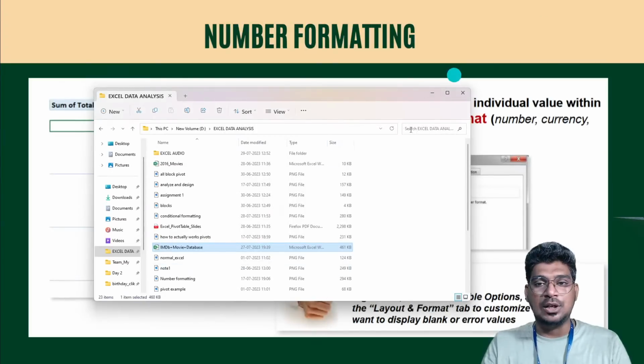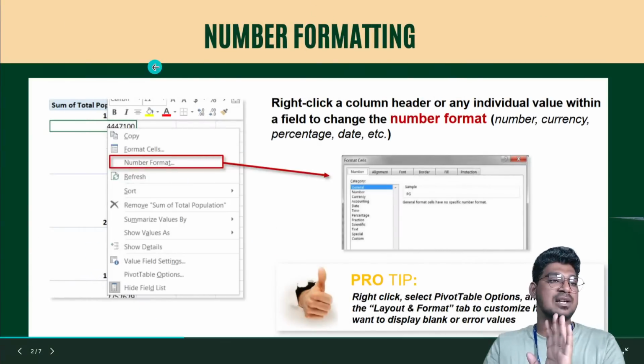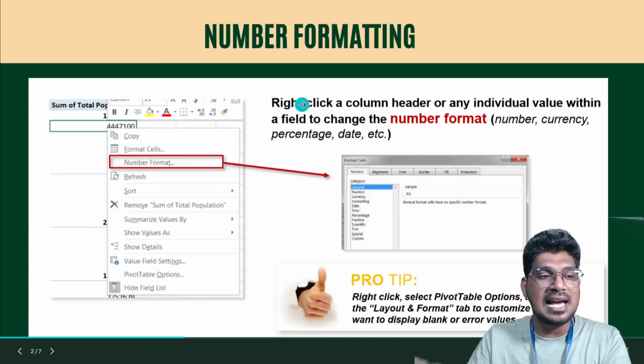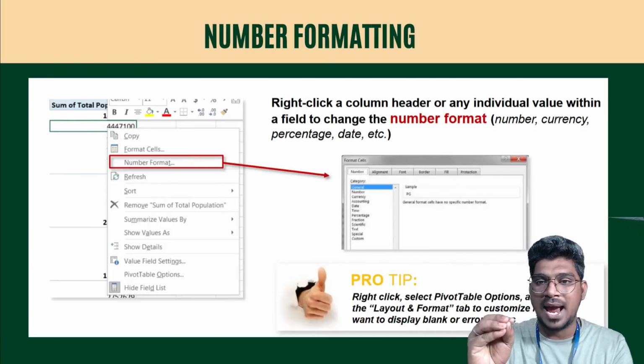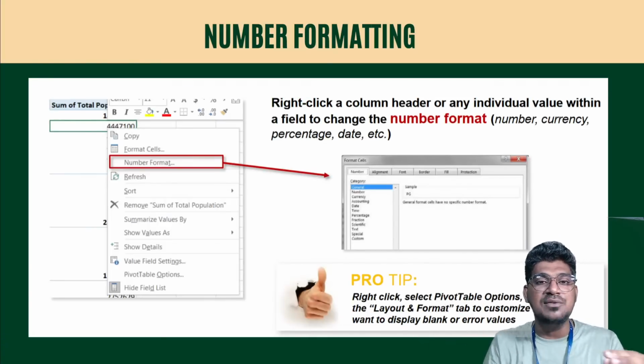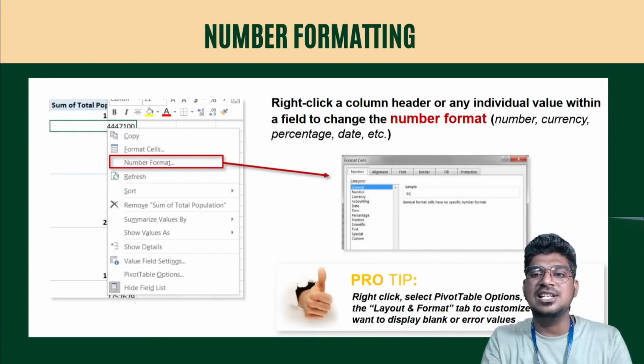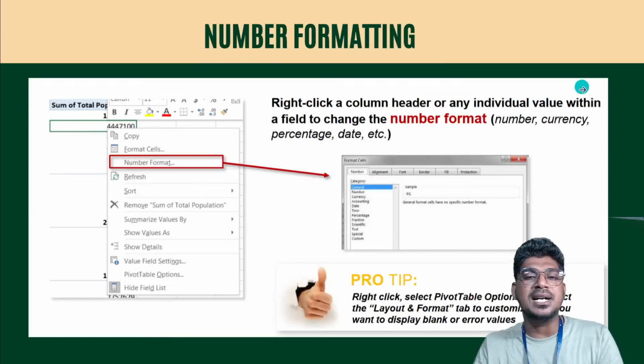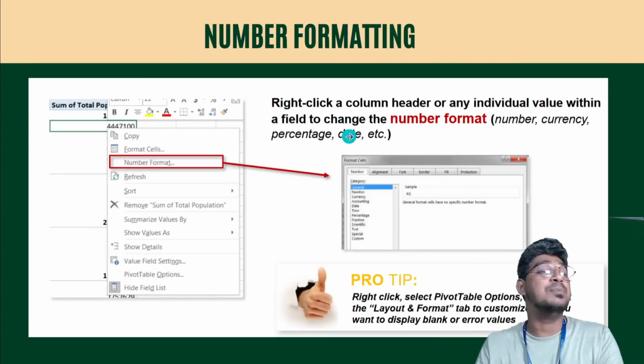In this number format, we have several options. What is that exactly? Just right click on the column header or any individual value within the field and change the number format. That may be number, currency, percentage, or date.